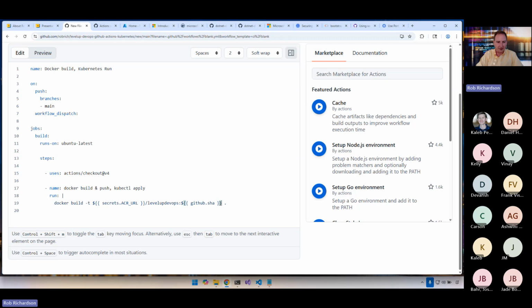So now that we've built that image, it's going to run all of the steps in our Dockerfile. Let's say Docker push this image up to our Docker registry. Well, where is that registry? How do we authenticate to it?